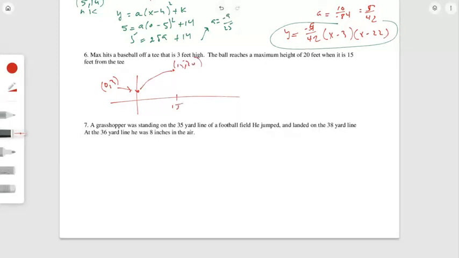Okay, so in this situation, they give us a word problem, but it really is just saying, here's your h, k, and here's your x, y. Give me the vertex form. That's essentially what they're asking you to do. Okay, so here's our vertex form. Plug in your key information and solve for the a.